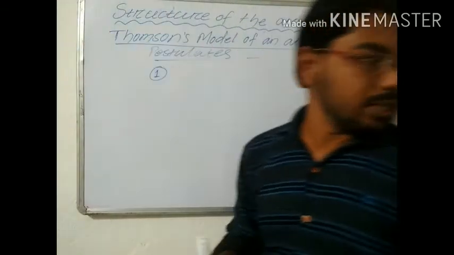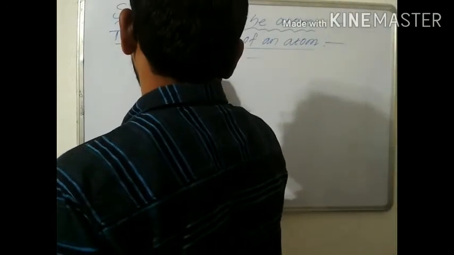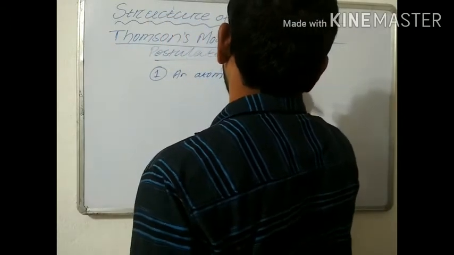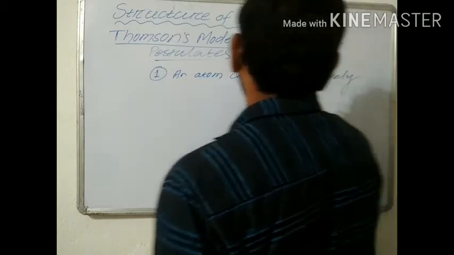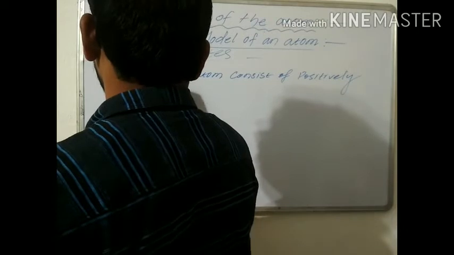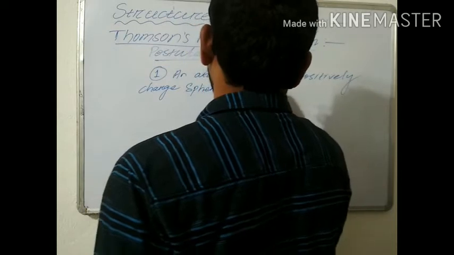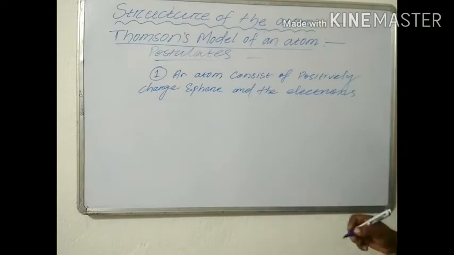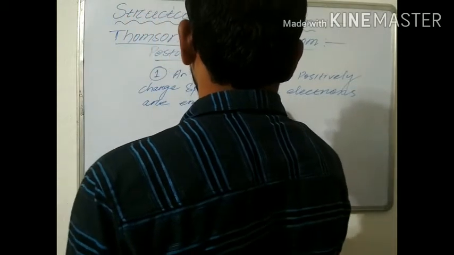Okay, the first postulate is: an atom consists of a positively charged sphere and the electrons are embedded in it.